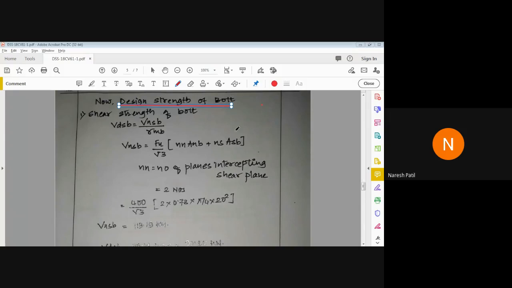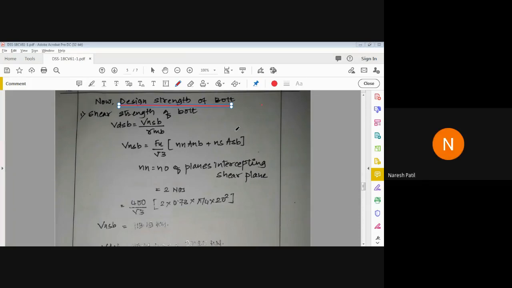Can anyone? Shashank? Area of bolt. Yes, Anb is the area of the bolt, that is the threaded bolt, 0.78. Yes, area of threaded bolt. Asb is the area of the shank portion of the bolt. Is it correct, sir? Okay, yes, very good.